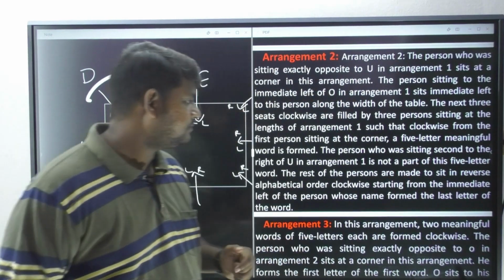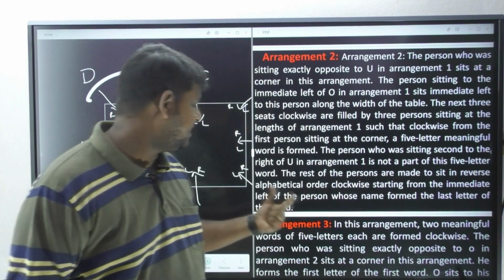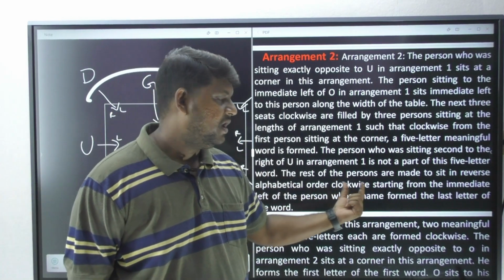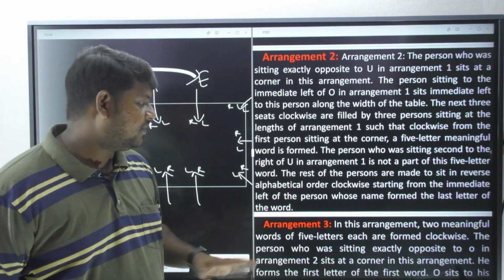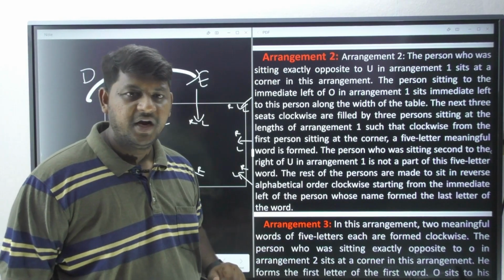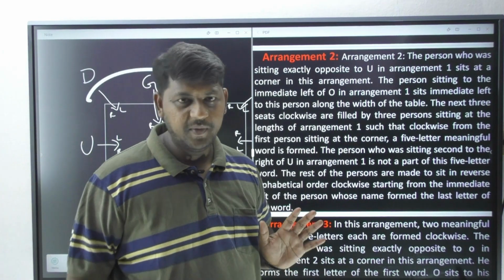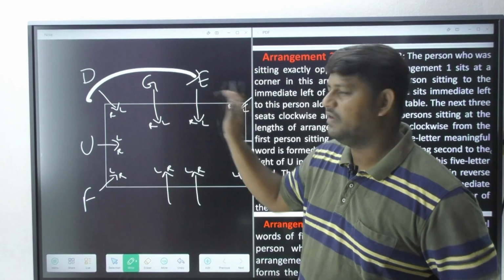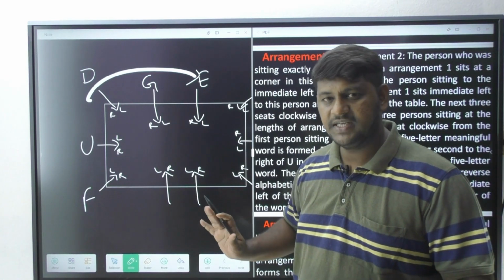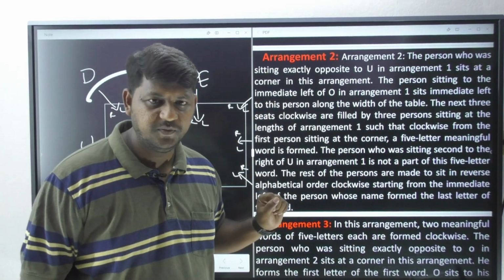Let's move forward. What is the next information saying? The rest of the persons are made to sit in reverse alphabetical order, clockwise, starting from the immediate left of the person whose name is the last letter of the word. Whoever is left over in our arrangement is supposed to come in reverse alphabetical order, from the position where you have stopped. It is what is mentioned in arrangement 2.